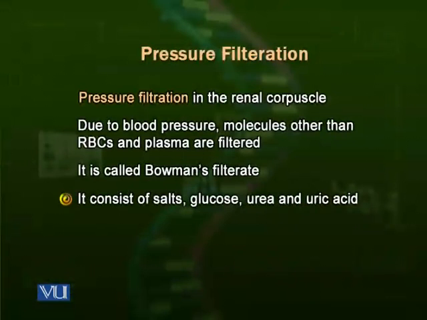This filtrate has many ingredients except for proteins and the red blood cells. Proteins are large, they cannot come out of the capillaries, and the RBCs are also large, they do not come out. But glucose, amino acids, salts and water come out of the blood vessels and enter inside the Bowman's capsule and make the Bowman's filtrate. So pressure filtration is the first step in urine formation.